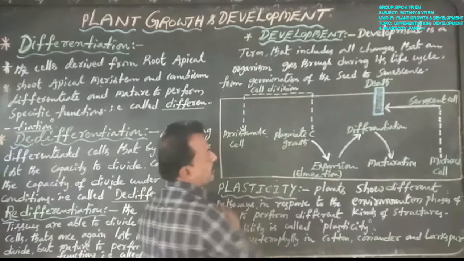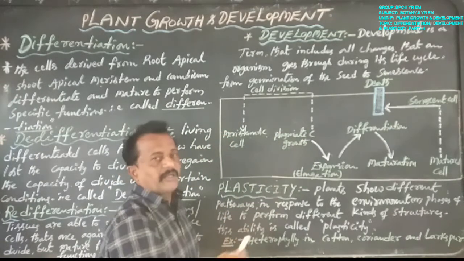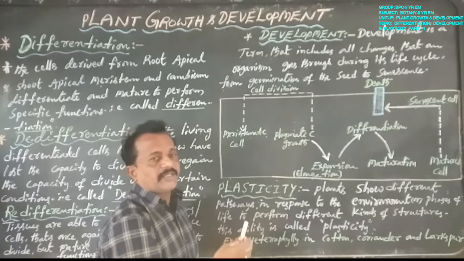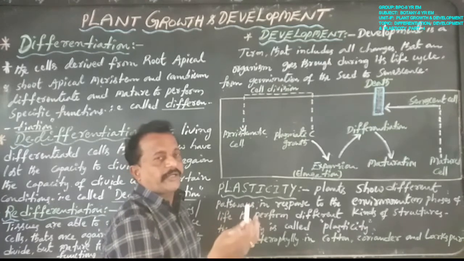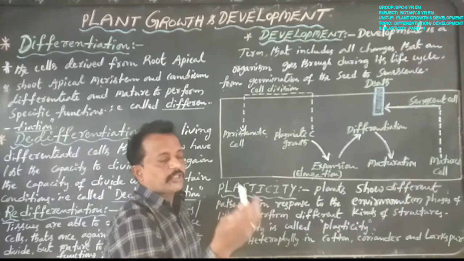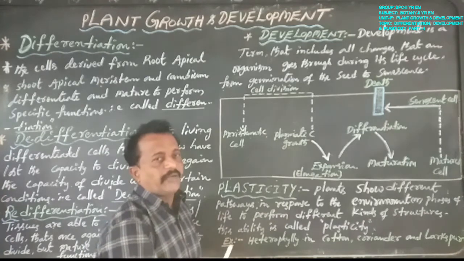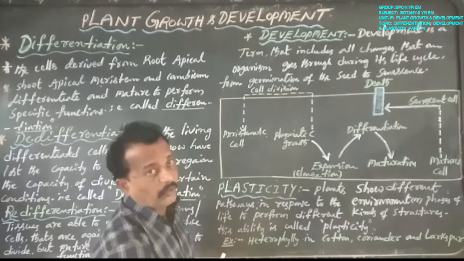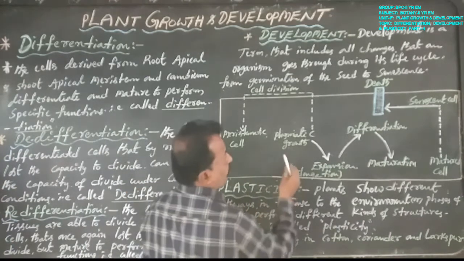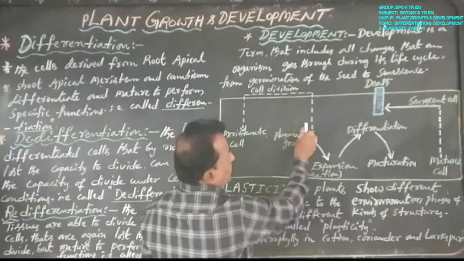That is plasmatic growth, especially protoplasm. Why? Because the meristematic tissue contains a rich content of protoplasm and a well-developed single nucleus. Okay, now the meristematic tissue undergoes